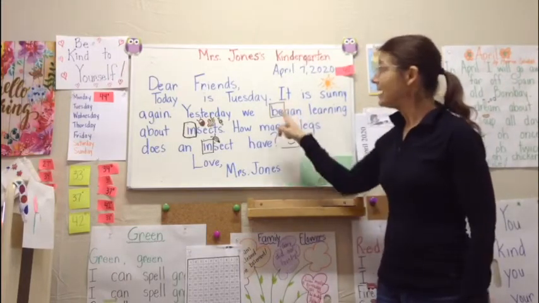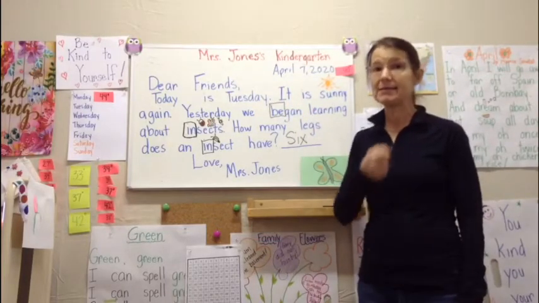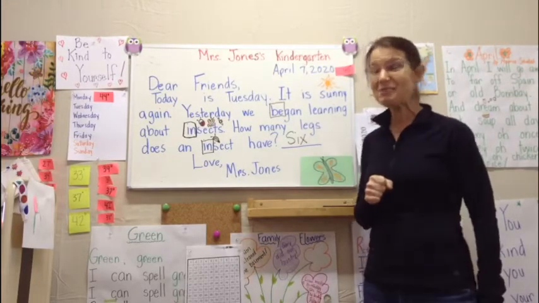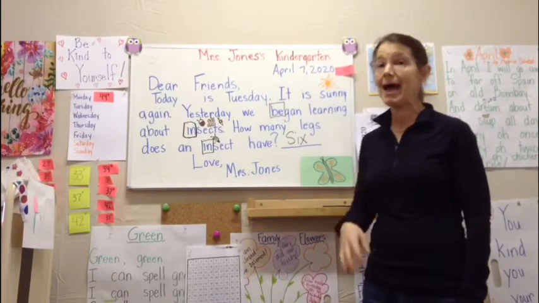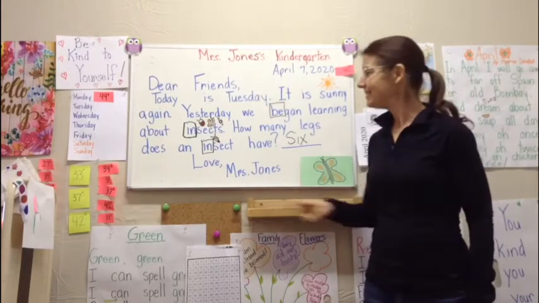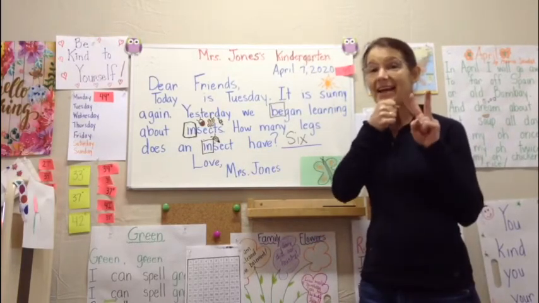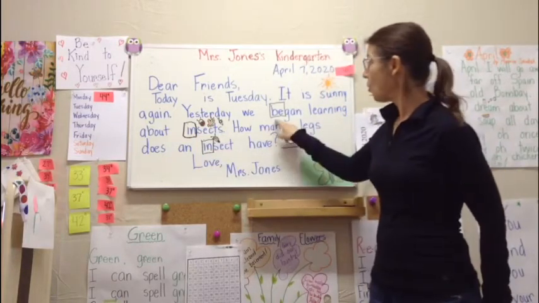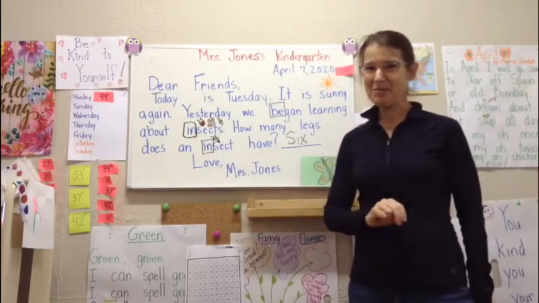As you can see, it's one word. There's no space in the middle. Let's see how many syllables it has. Began. Began. 2 syllables. Let's look at the word insects. Let's see how many syllables that word has. Insects. Nicely done. Let's do insect. Insect. Nicely done. So we have one word, 2 syllables.